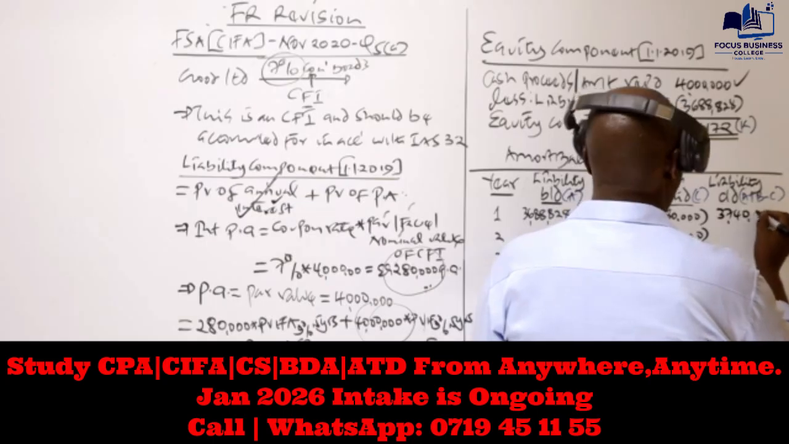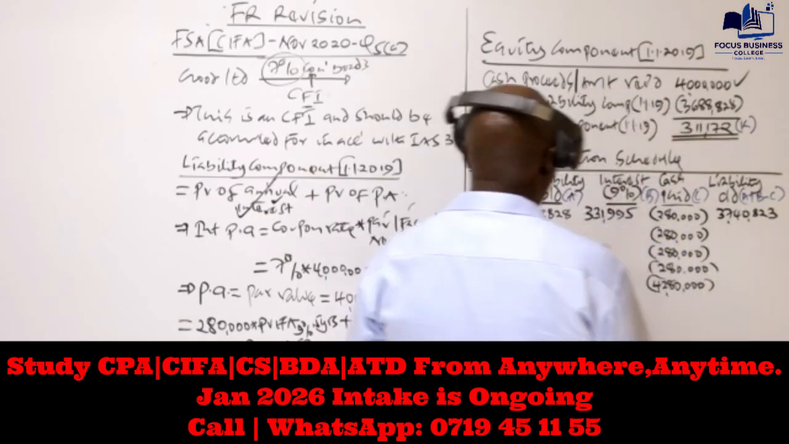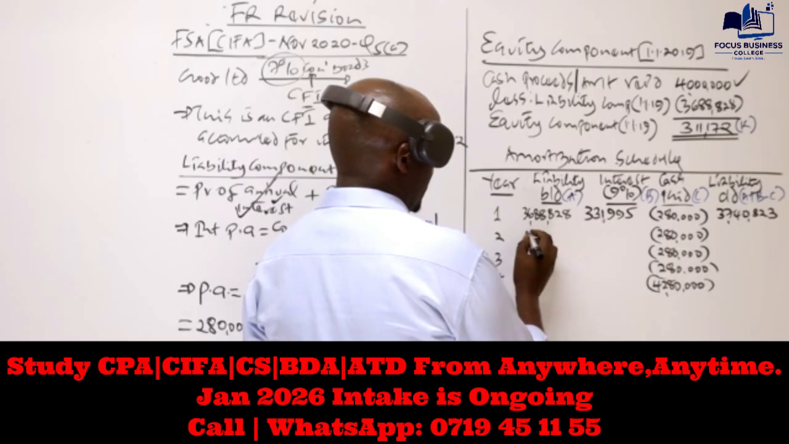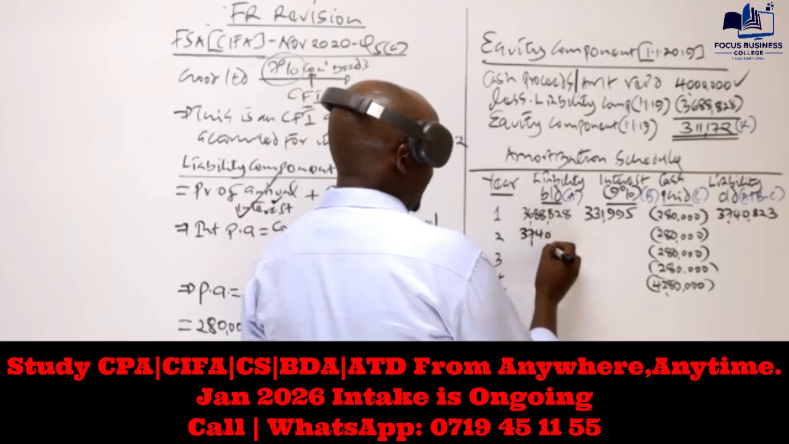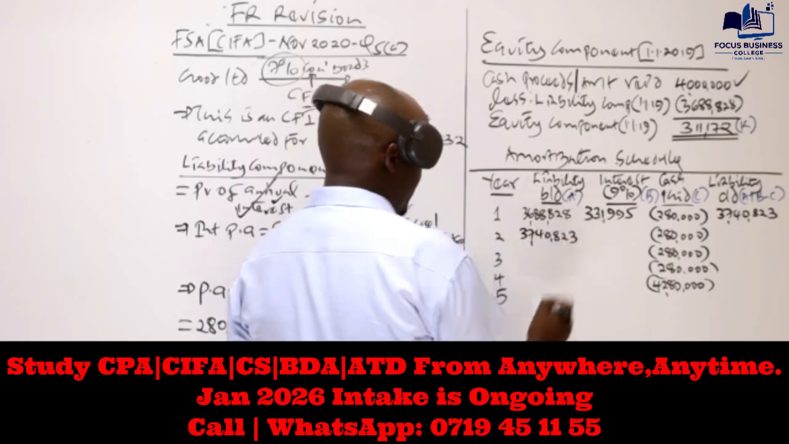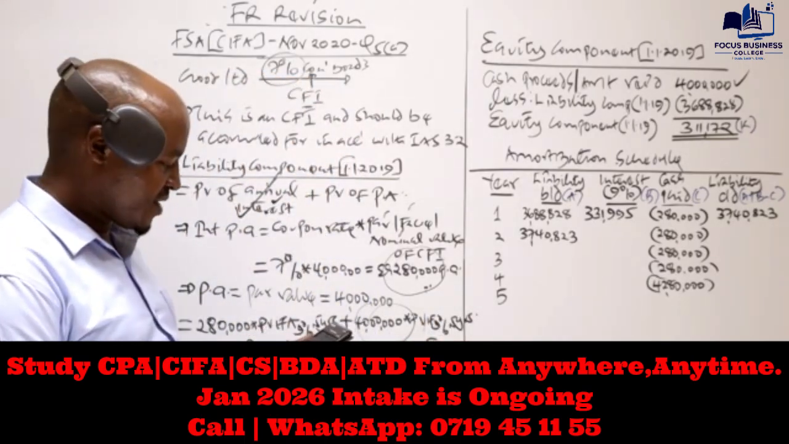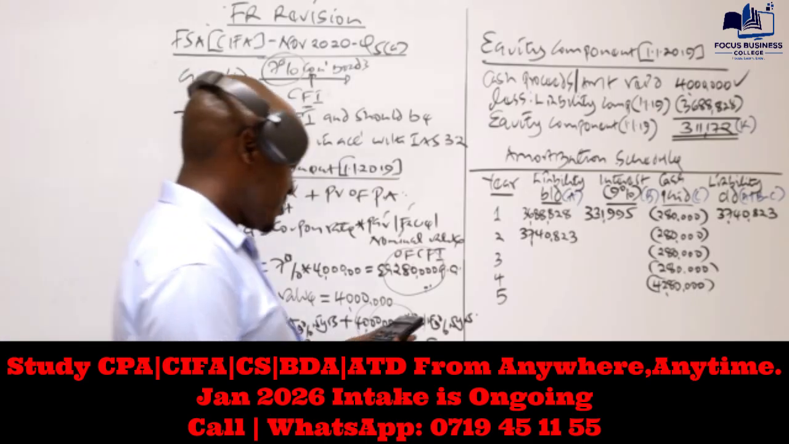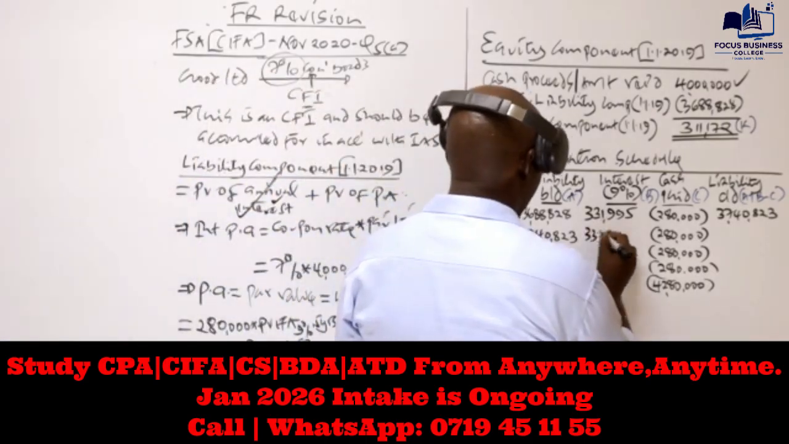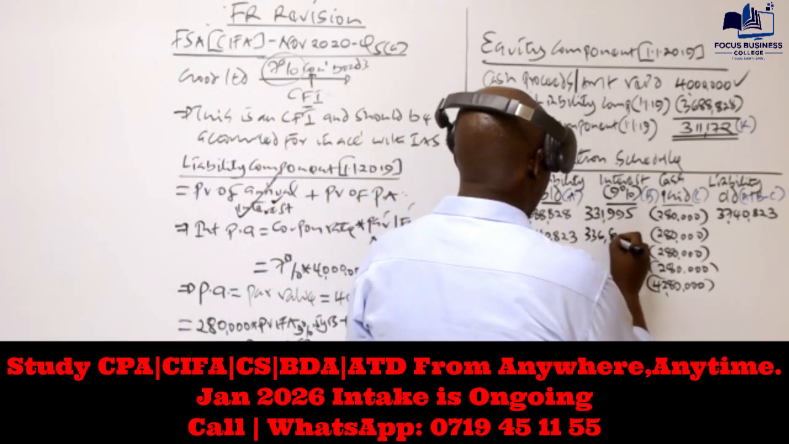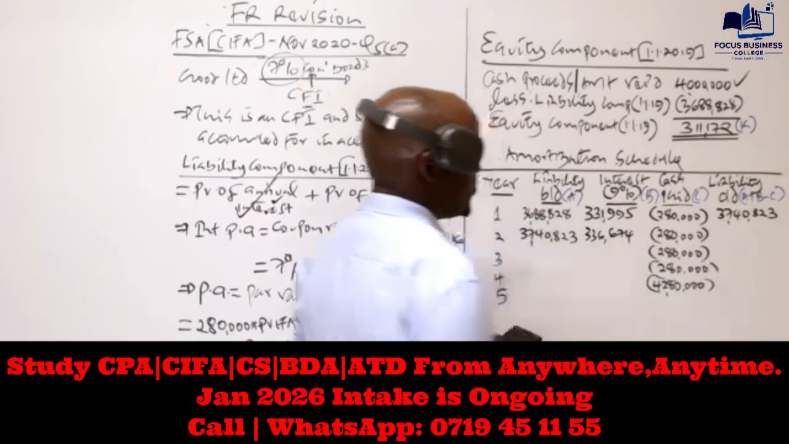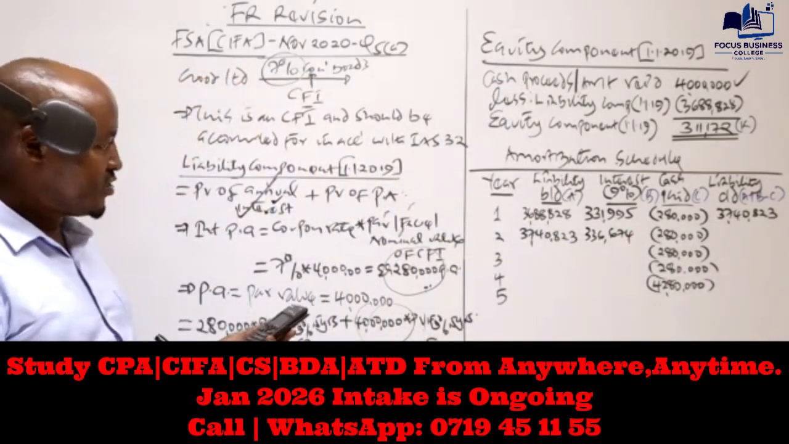Basically I'm getting 3,740,823. That will be the opening balance in year 2. I hope that is confirmed. So we get the interest, 9% of that, which is 336,674.